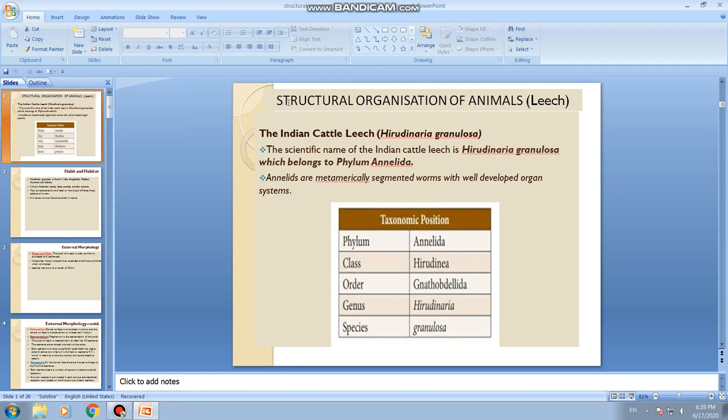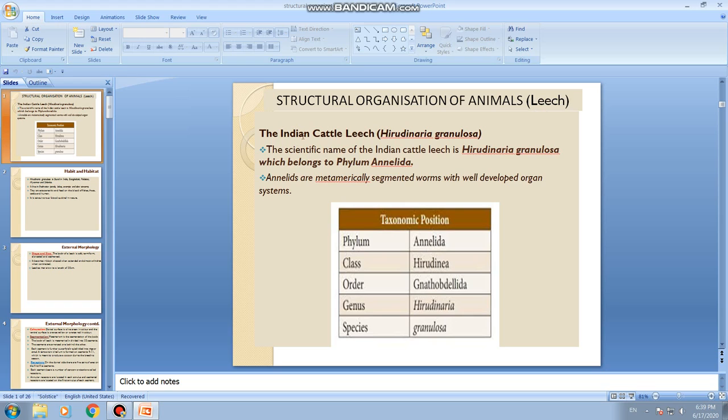This is the lesson about structural organization of animals. So in this chapter, we will discuss in detail about two animals. One is an invertebrate, that is leech. The other one is rabbit. Okay. So to begin with, we will discuss leech.